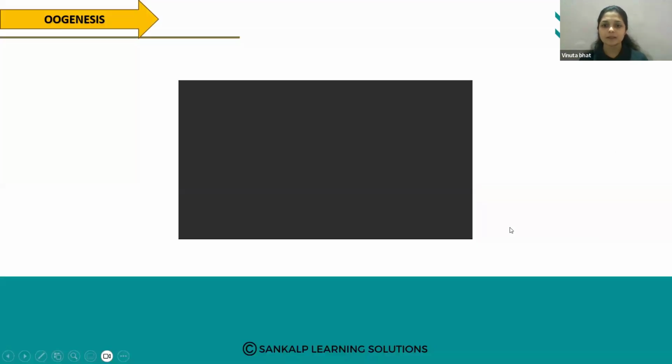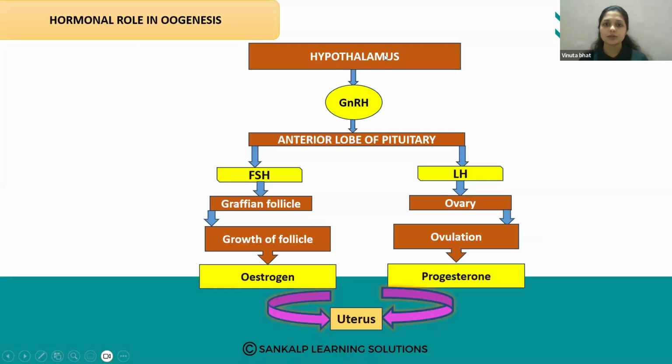Okay. So next, how the hormones act, their role in the oogenesis. Hormone role in the oogenesis. So the hypothalamus produces the gonadotropin releasing hormone, and this gonadotropin releasing hormone stimulates the anterior lobe of the pituitary.